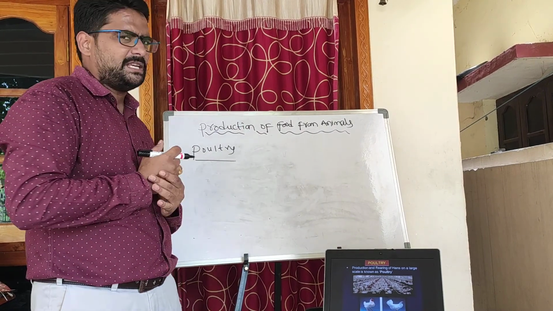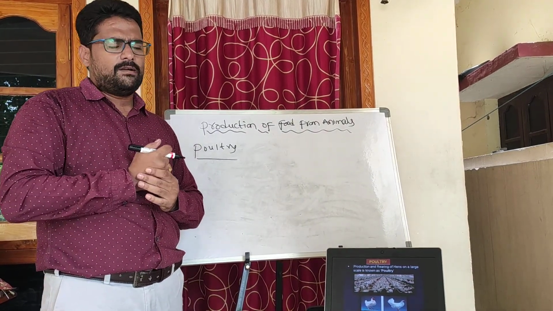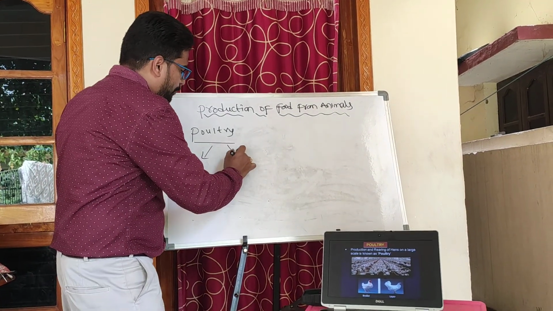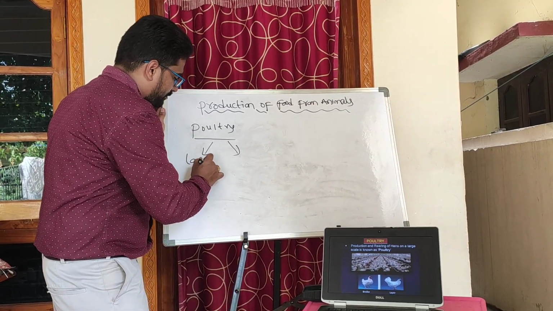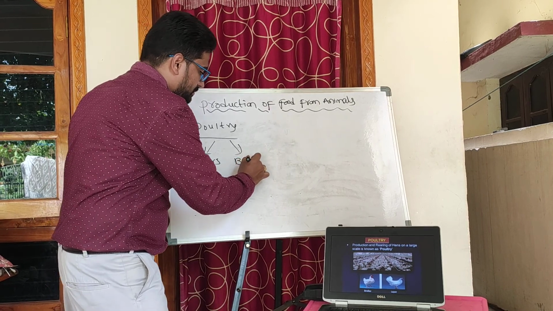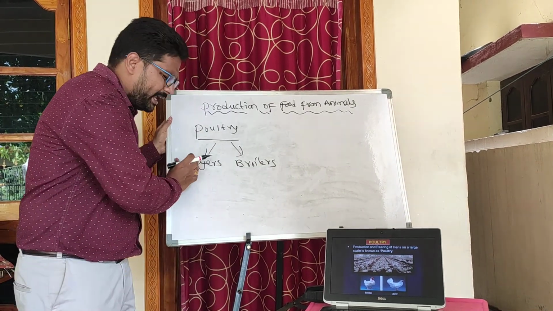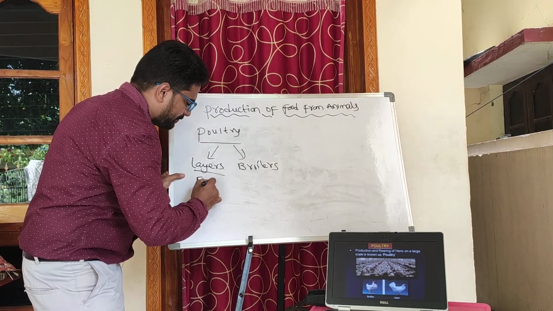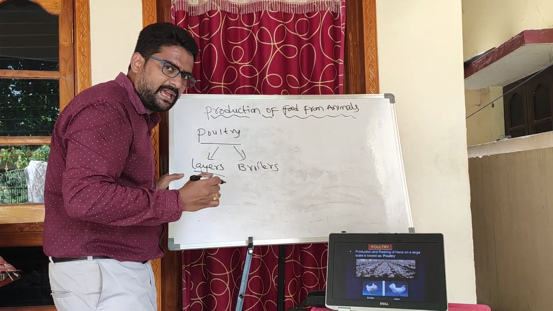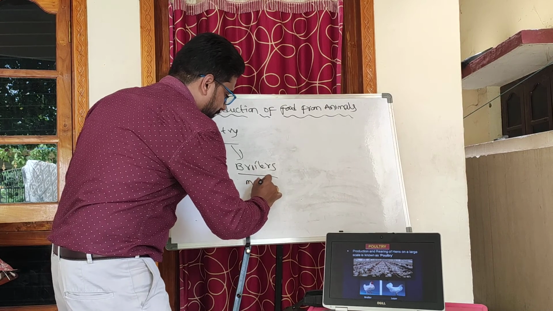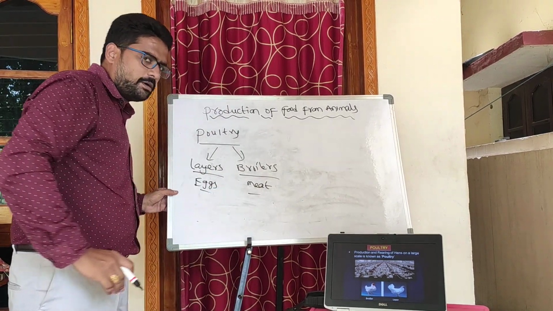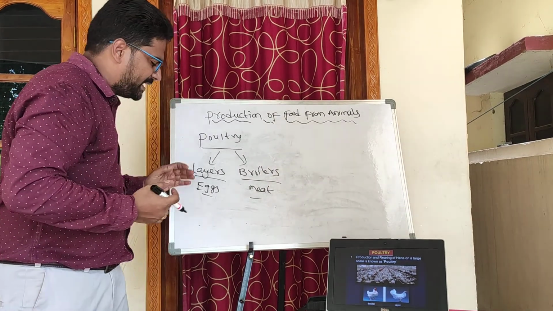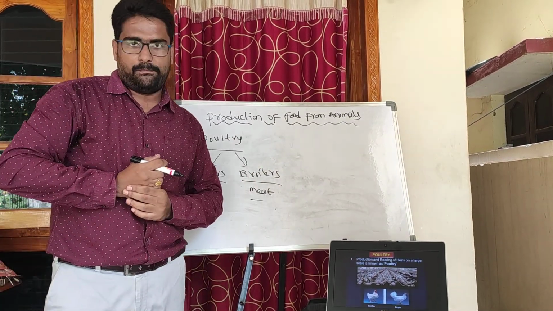In the poultry industry, generally there are two types of farms. You can see in the picture, they are broilers and layers. Why are layers reared? Layers are reared for their eggs, whereas broilers are reared for their meat. So poultry farms are of two types: one is layer and the other one is broiler.